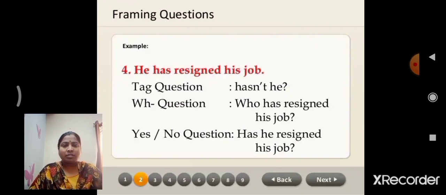Next, fourth example: He has resigned his job. You can write the three framing questions. Tag question: the auxiliary verb is has, there is no negative, so we put not and the subject: hasn't he?